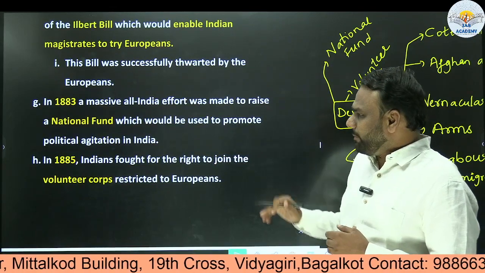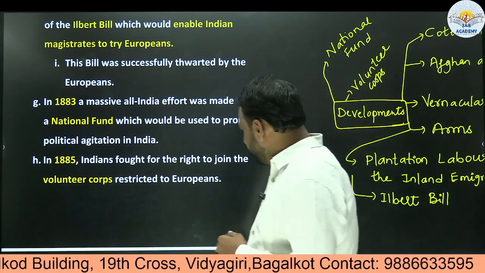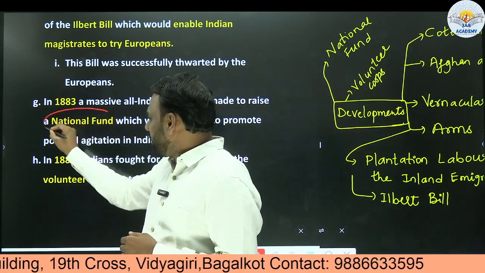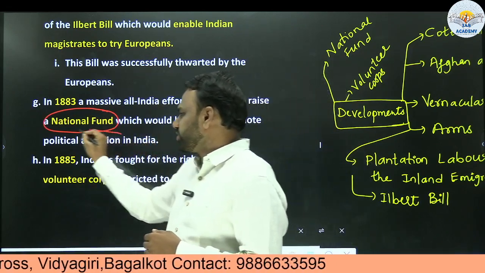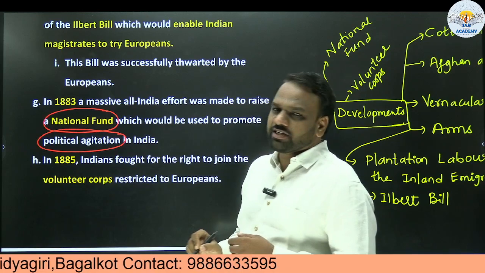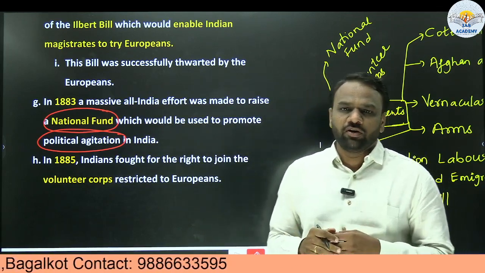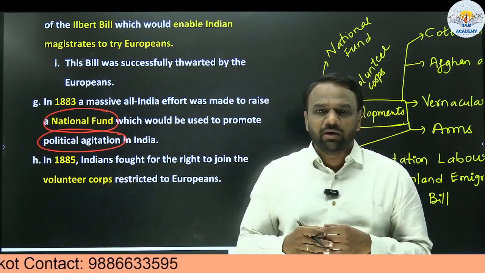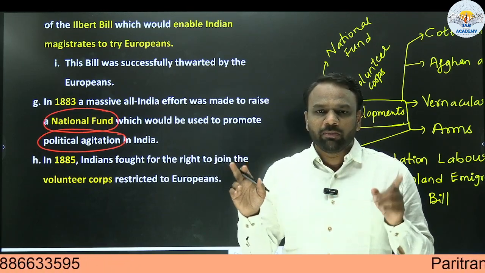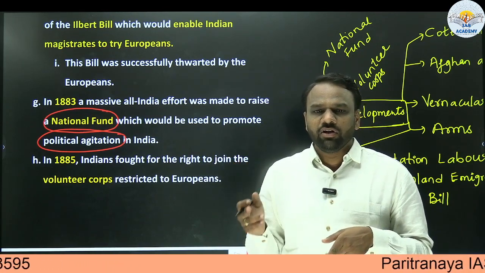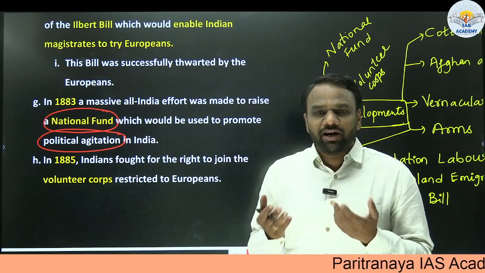Next, there are a few examples here. In 1883, a national fund was created, which would be used to promote political agitation. Political agitation is nothing but, sometimes you want to go on strike and protest against the Britishers, but when you are doing all this, it requires money. It may be for banners or pamphlets. For all this, cost is involved. So from where will this funding come?